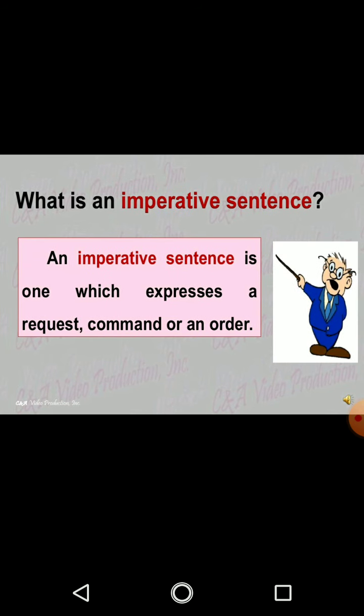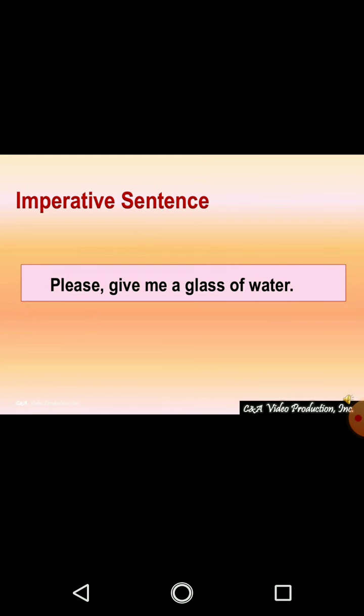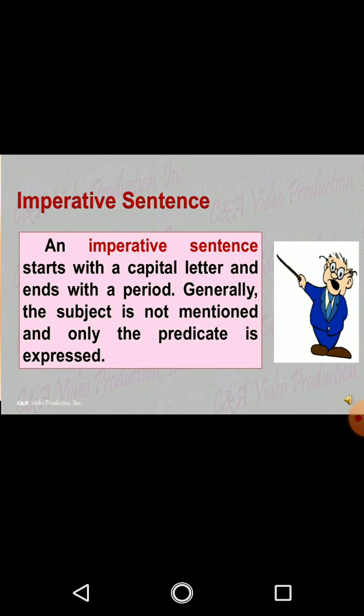Now let's go to another slide and understand what an imperative sentence is. An imperative sentence is one which expresses a request, command or an order. It means imperative sentences always consist of either a request, a command, or an order. Let's understand with an example. Please give me a glass of water. Now, this is a request. Please give me a glass of water. This is a request, so this sentence is called an imperative sentence.